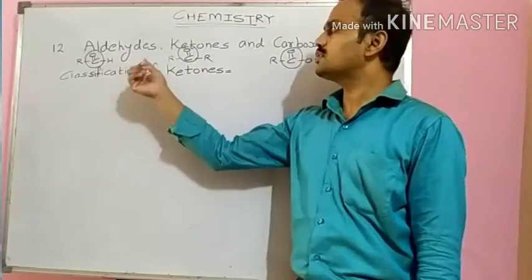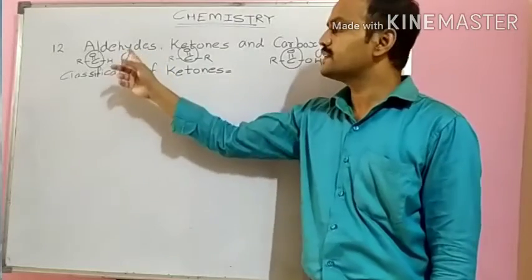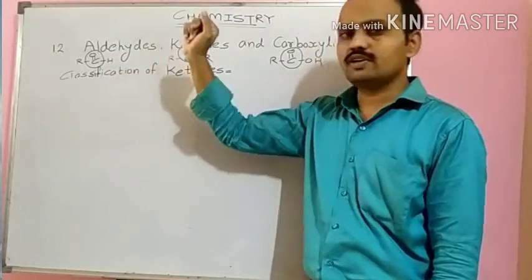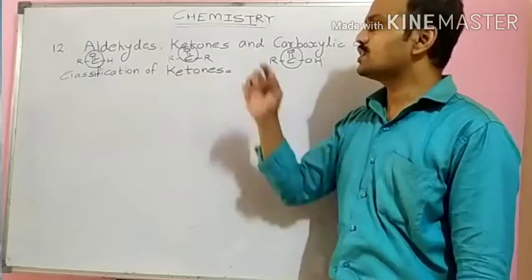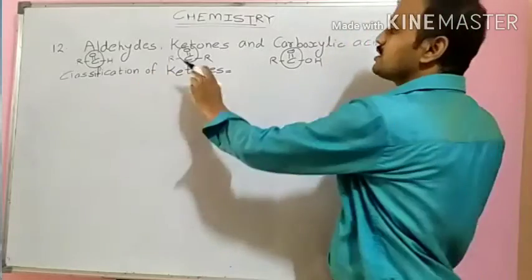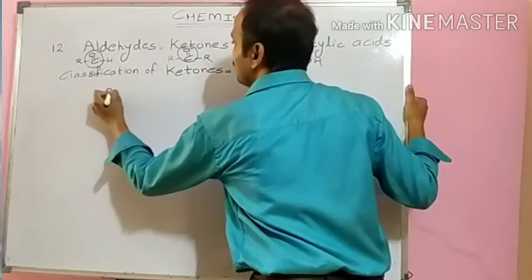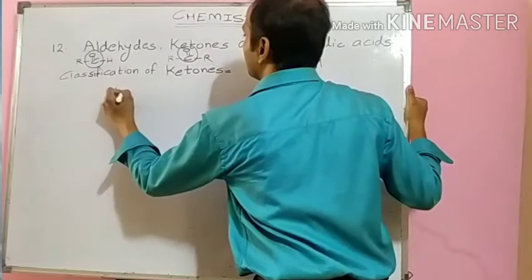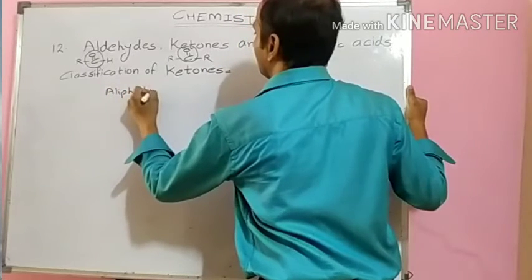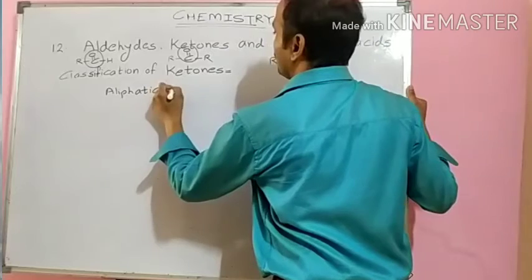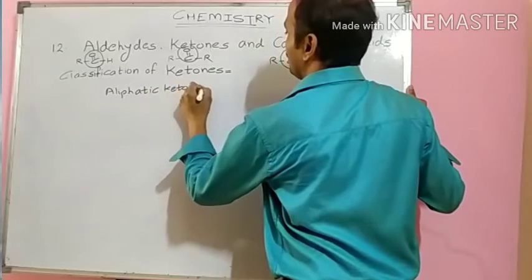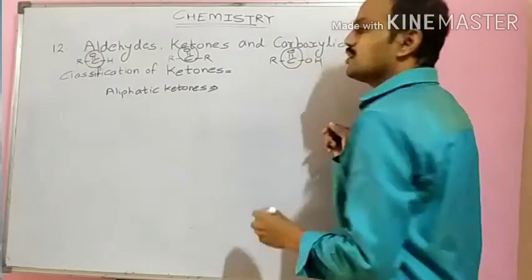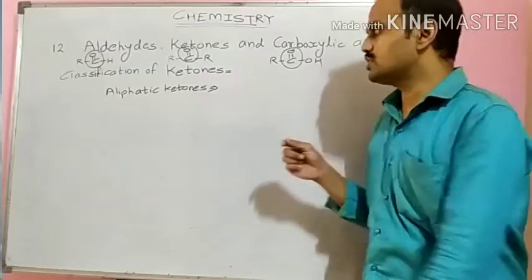After finishing the classification of aldehydes, in exactly a similar way we will see the classification of ketones. The first type of ketones is aliphatic ketones. Exactly the same definition, students.